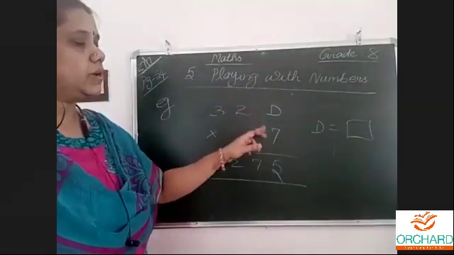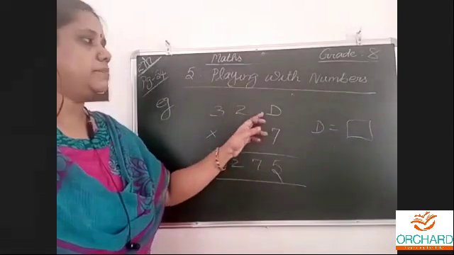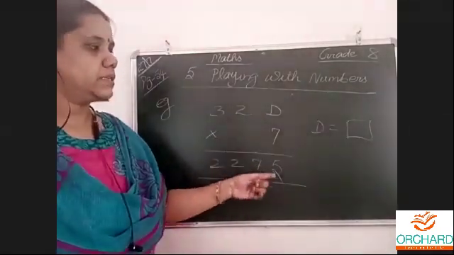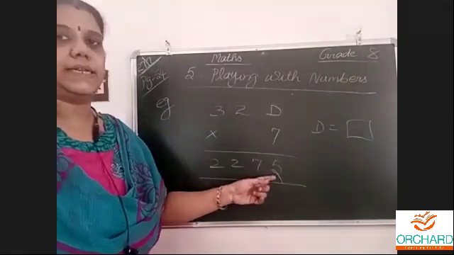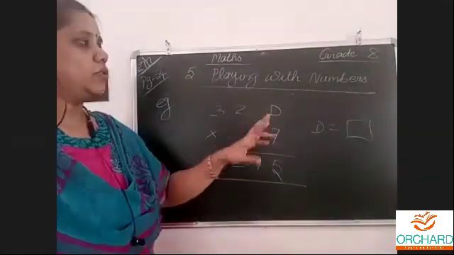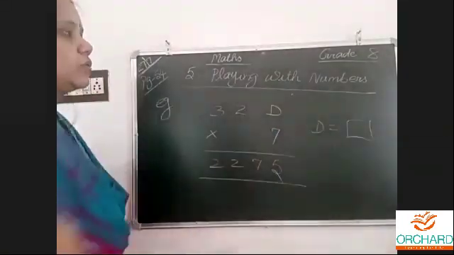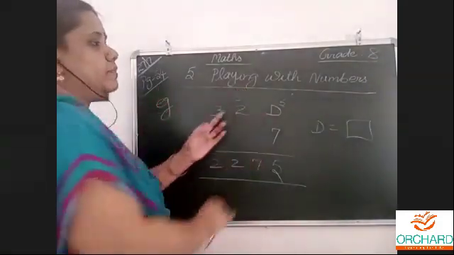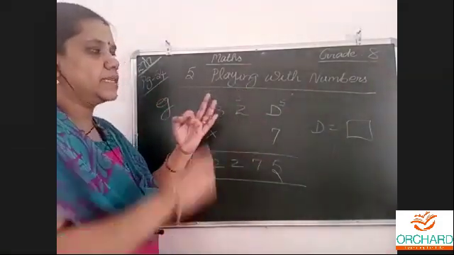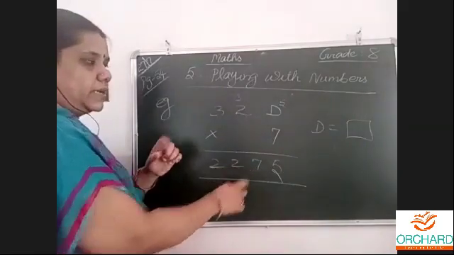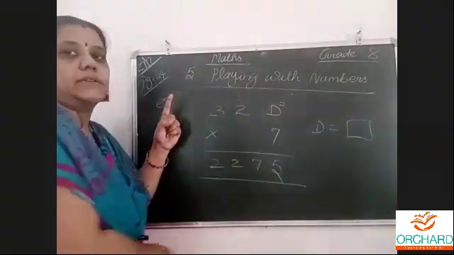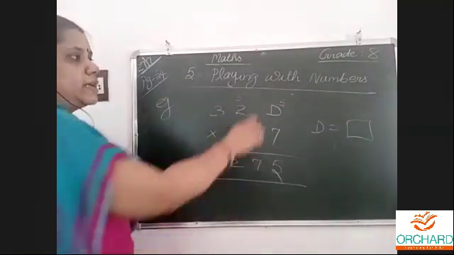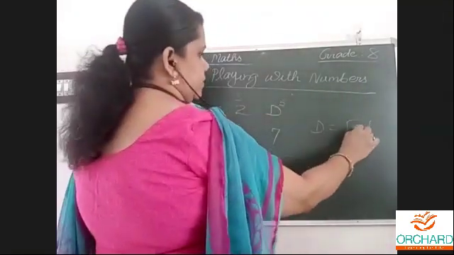If 1 is there, 1 sevens are 7 will come. So 1 is not the number. 2 means 2 sevens are 14 will not come. 3 means 3 sevens are 21. 4 means 4 sevens are 28. 8 will come, no. 5 sevens are 35. So 35, write 5 and carry over 3. 2 sevens are 14. 14 plus 3 is 17. Write 7, carry over 1. 3 sevens are 21 plus 1, 22. Yes, it is satisfied if D is 5.